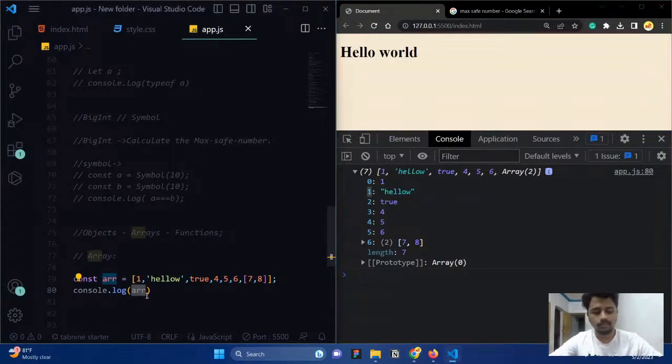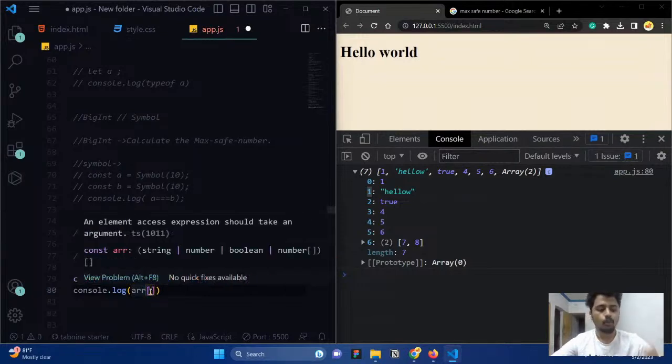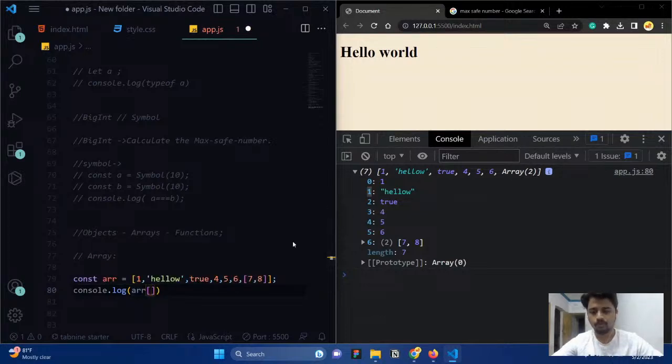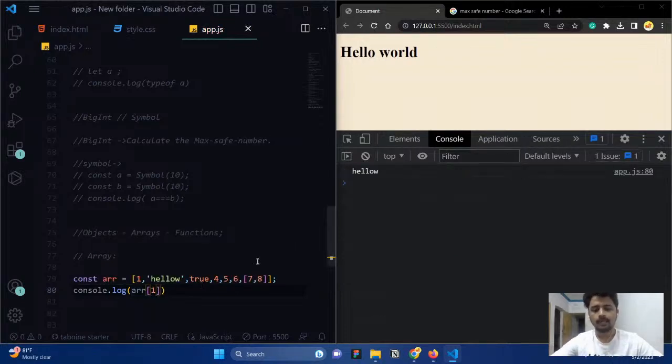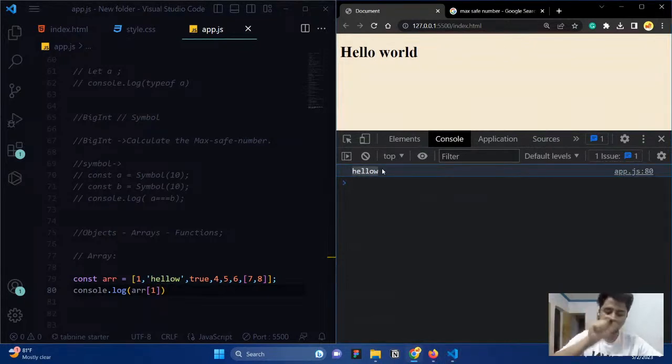Just call the array, give a square bracket, and inside the square bracket tell the index of the value. The index is 1. If I just give 1, you can see we are getting that particular value. So likewise, if you want to pick a particular value in an array, just use the index and you can get it here.